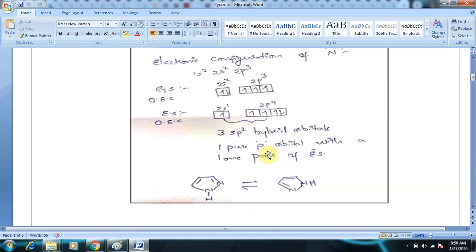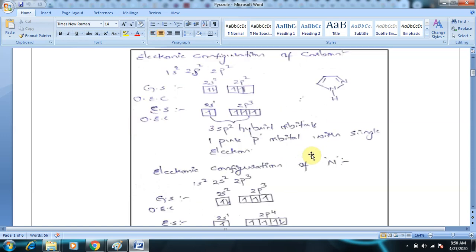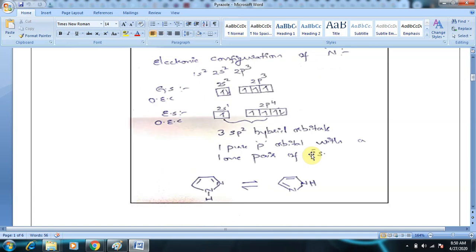And coming to nitrogens, the electronic configuration of nitrogen is 1s2, 2s2, 2p3, because its atomic number is 7. The ground state outer electronic configuration is 2s2, 2p3. In the excited state, one of the s orbital electrons jumps into the p orbital.